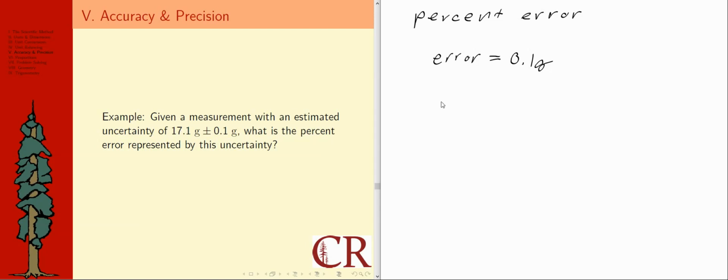So one way of looking at that is, we're actually going to call this the relative error in lab, is to look at the ratio of that error to the measured quantity. So just make that a fraction, 0.1 over 17.1. If you wanted to, you could put grams upstairs and grams downstairs, but those would just cancel out. So it really is a pure number when we say something is a relative error. And then I can go to my calculator and write down what this is.